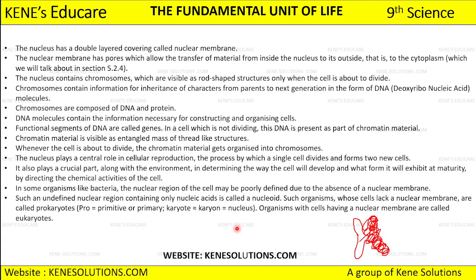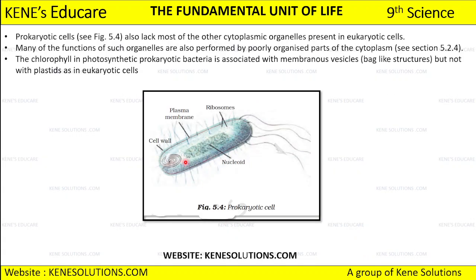And the organism with cells having a nuclear membrane, they are called as eukaryotes. So eukaryotes का nuclear membrane जो है, because they have this nuclear membrane which is well developed. Okay, so eukaryotes and prokaryotes का ये भी एक differentiating point है. Okay, now see, we are going to discuss on the prokaryotic cell and the eukaryotic cell. Now this figure which you can see in 5.4, this is a prokaryotic cell which is having a cell wall.